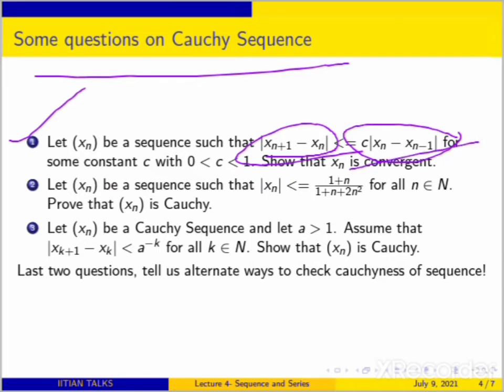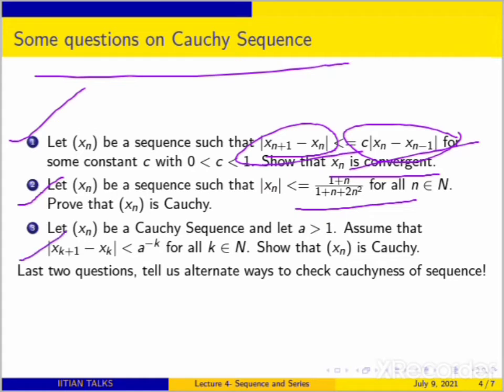Then, by the induction process, you will see that |xn minus xm| is less than or equal to some constant times |x1 minus x2|. Then you can argue that xn is convergent. For the second one, the limit of this sequence is 0. Hence xn is convergent, and hence xn has to be Cauchy by the equivalence criteria that we have followed.